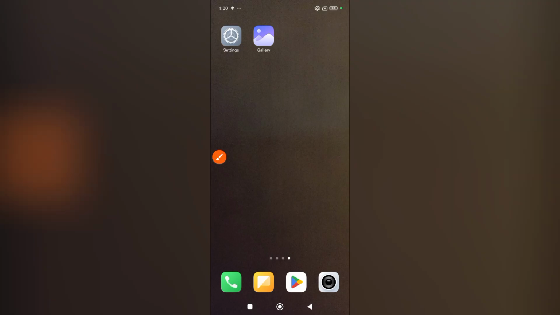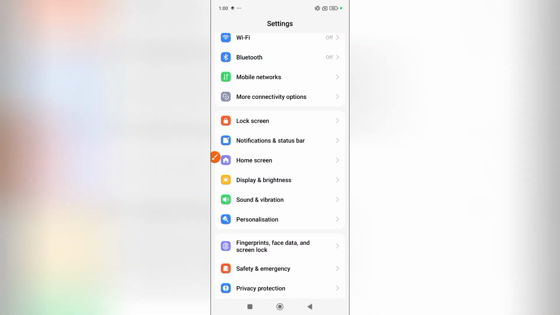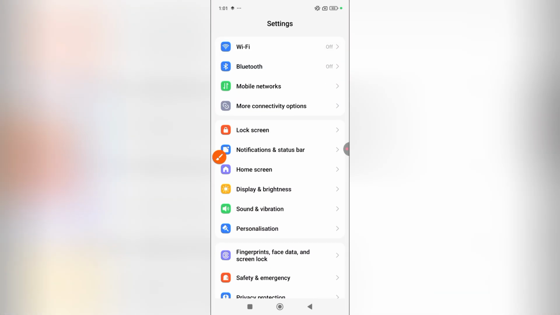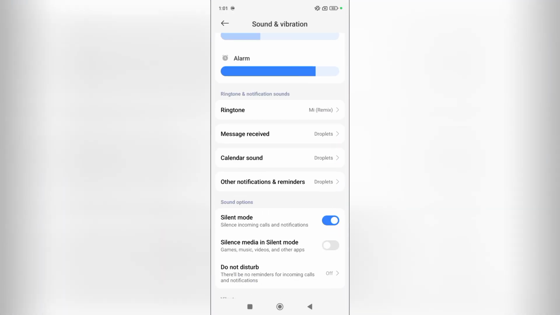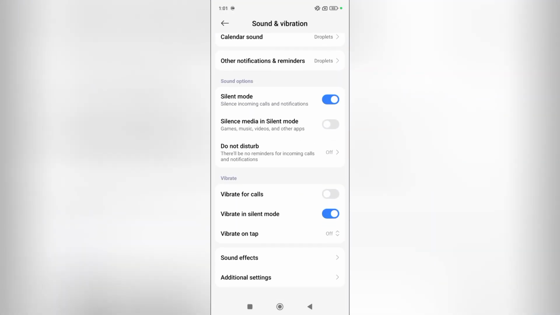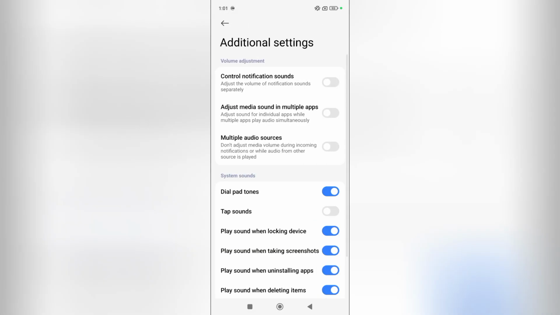Let's begin. Tap on Settings. Scroll down, find Sound and tap on it. Next, scroll down. Select Additional Settings. Find System Sounds.